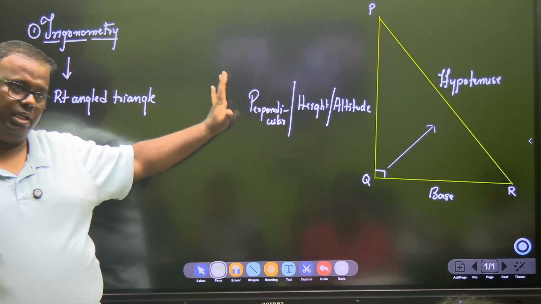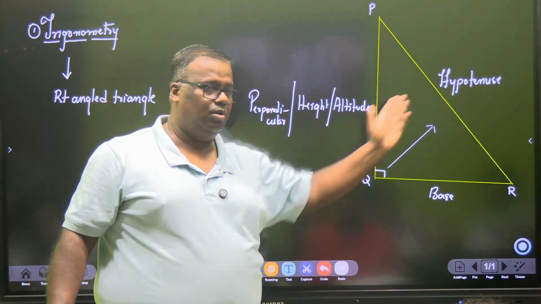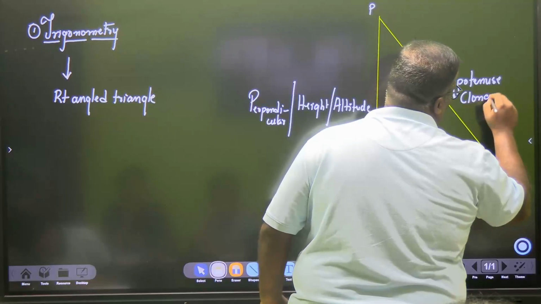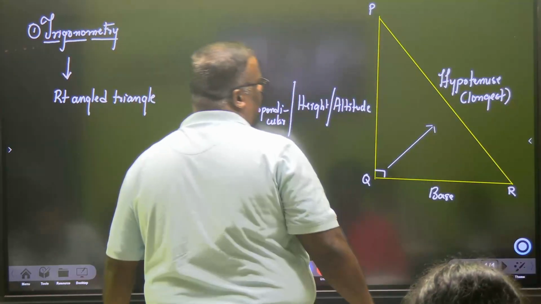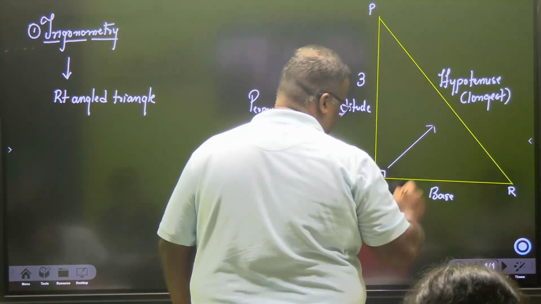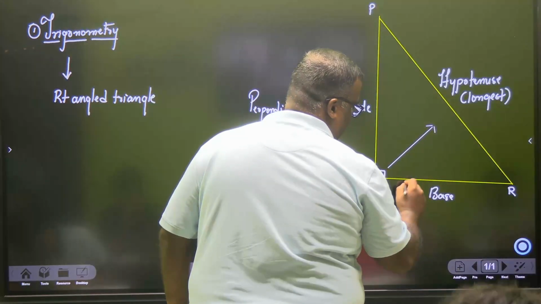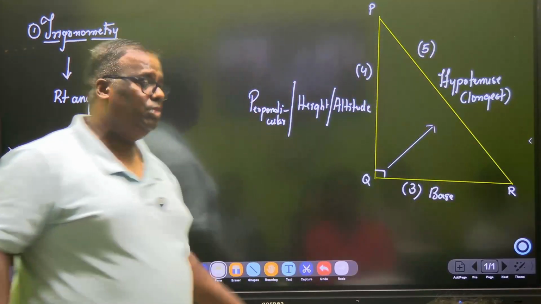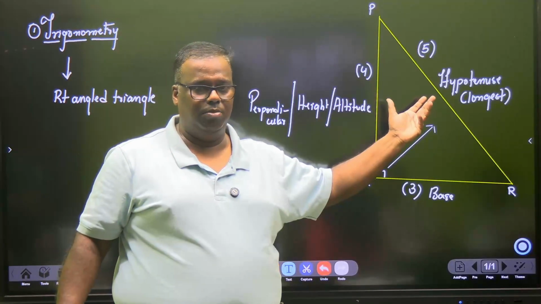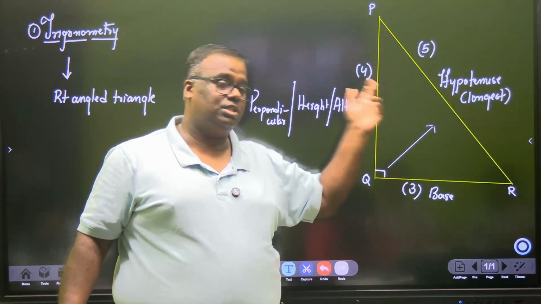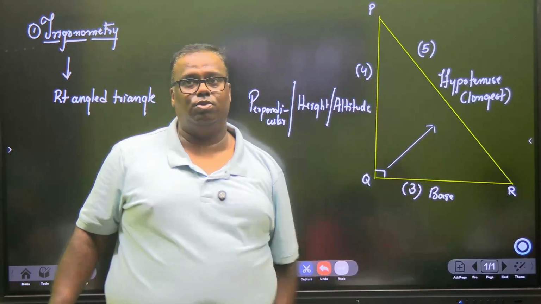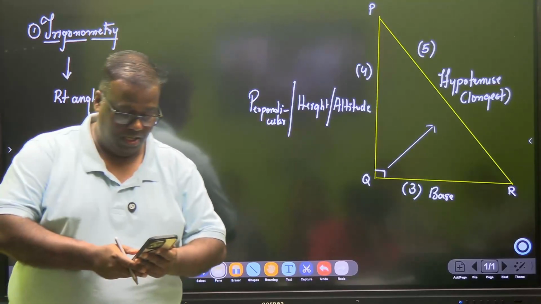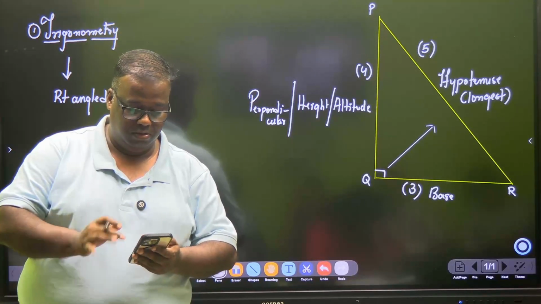So, do you know a right angle triangle? A right angle triangle will always have a hypotenuse, and this is known as the longest side. Longest side. Right? So 3, 4, and 5 is called a Pythagorean triplet, and this is the smallest right angle triangle that you can make. 3 square is 9, 4 square is 16. Add up, this becomes 25. 5 square is also 25. So 3, 4, 5. Is this understood? Yes. Any query up till now? Okay, fine.